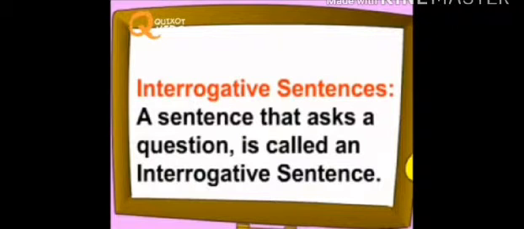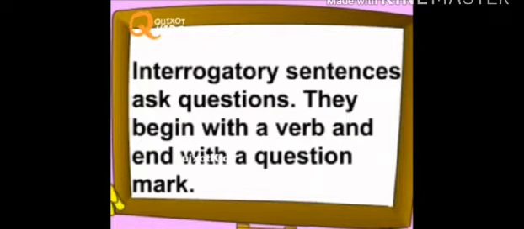Therefore, a sentence that asks a question is called an interrogative sentence. Interrogative sentences ask questions. They begin with a verb and end with a question mark.